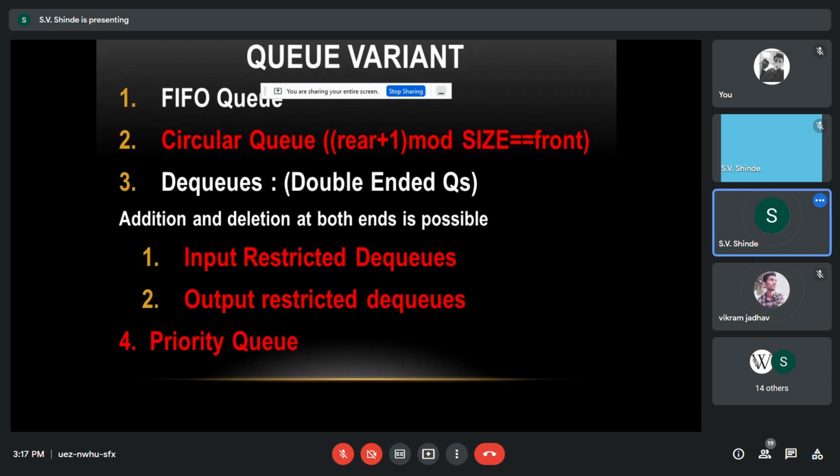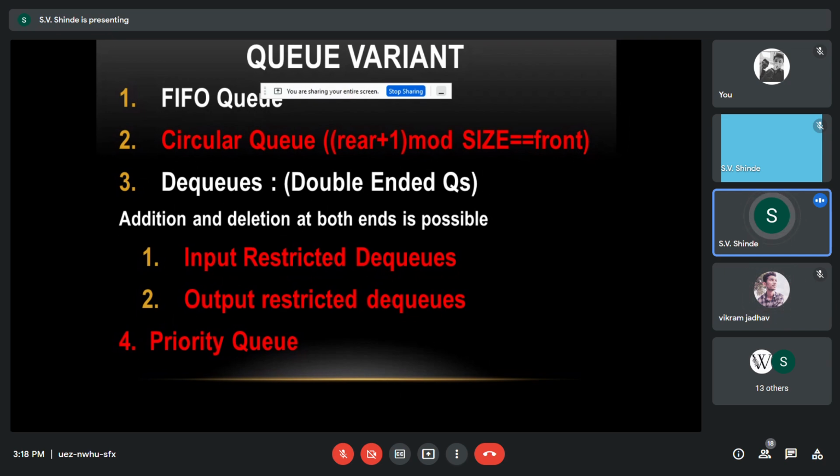A circular queue begins from the start of the queue, and it completes the cycle again and again until the job is completed.